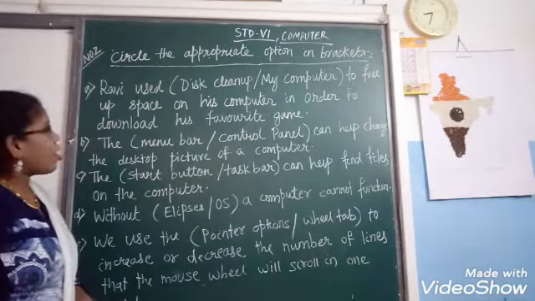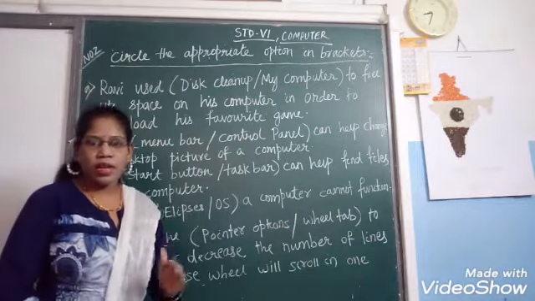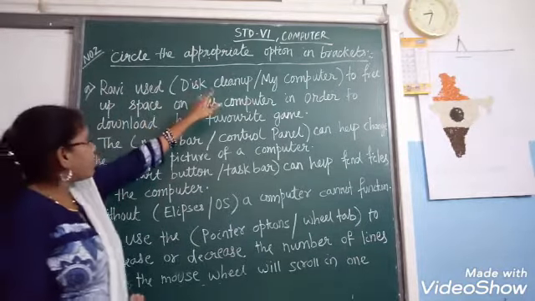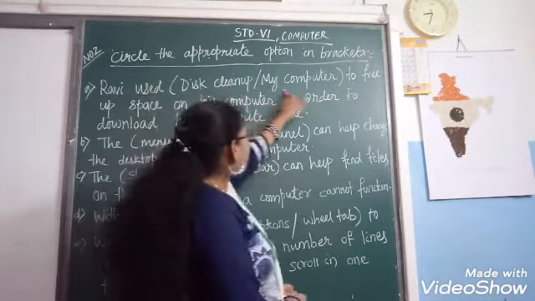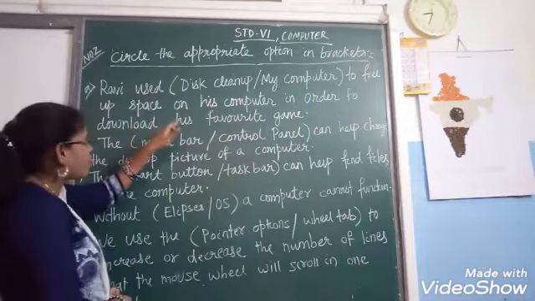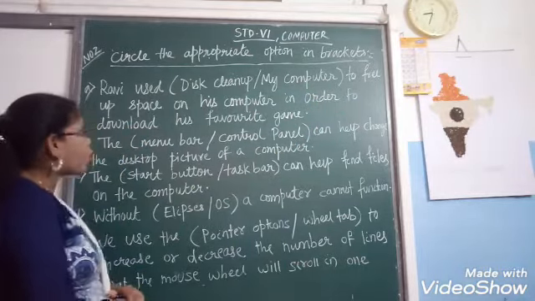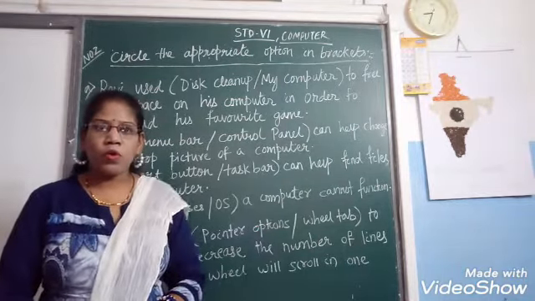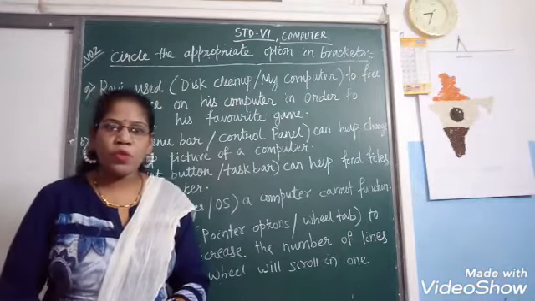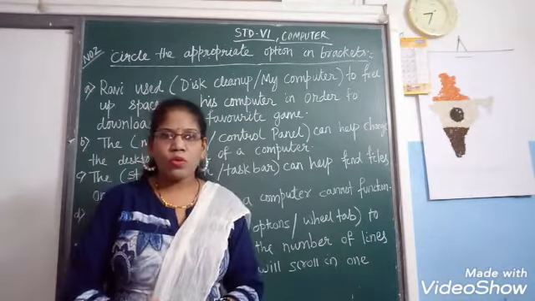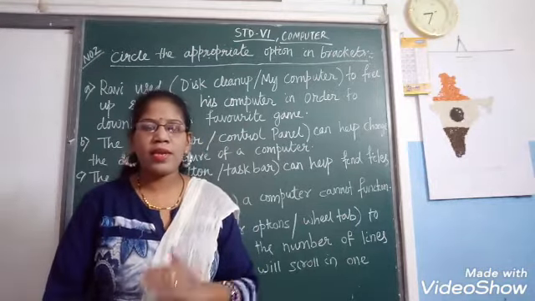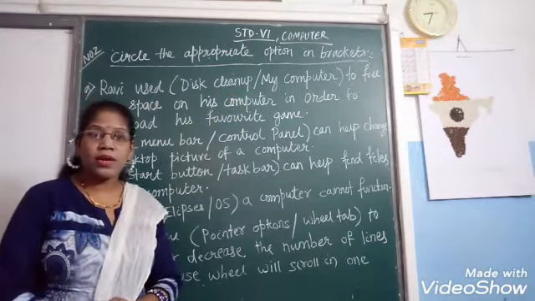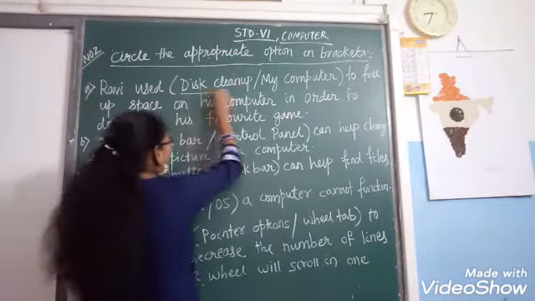Circle the appropriate option in bracket. Which is the correct one, you have to circle. Ravi used disk clean up or my computer to free up space on his computer in order to download his favorite game. Ravi wants to download a game, okay, but there is no space. So what does he want to do so that he can get the space? Disk clean up or my computer? The correct answer is disk clean up, okay.